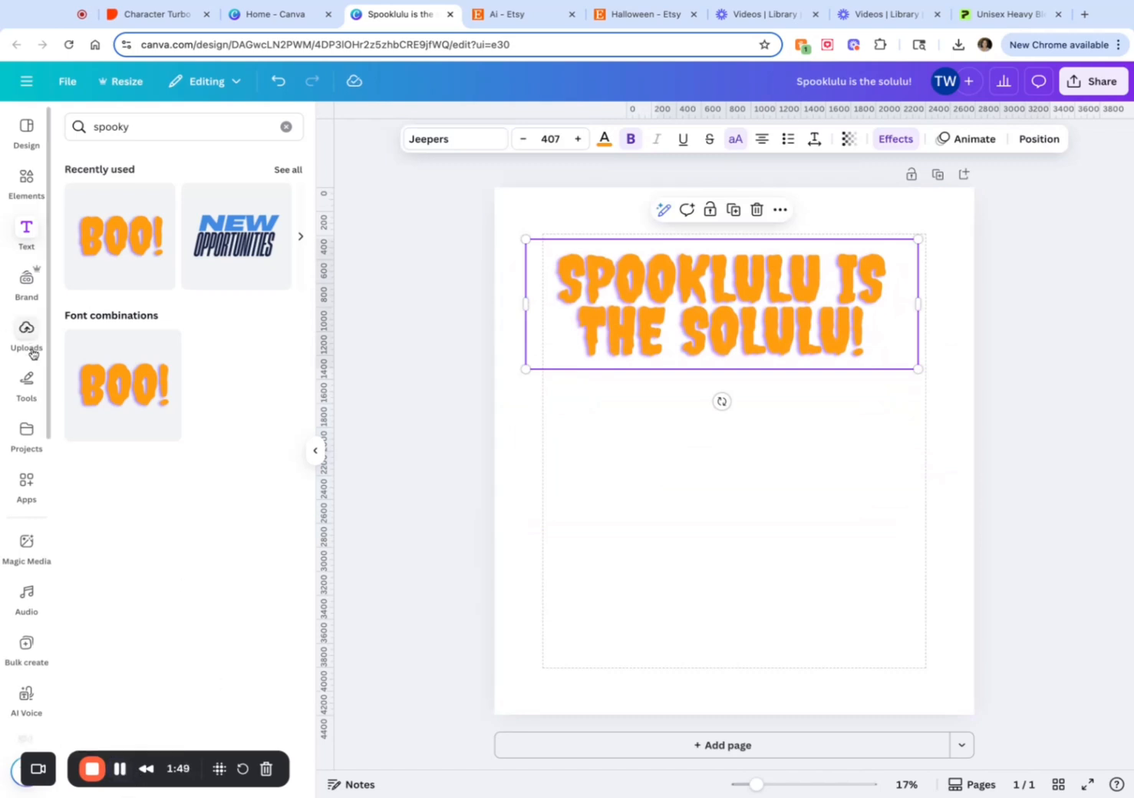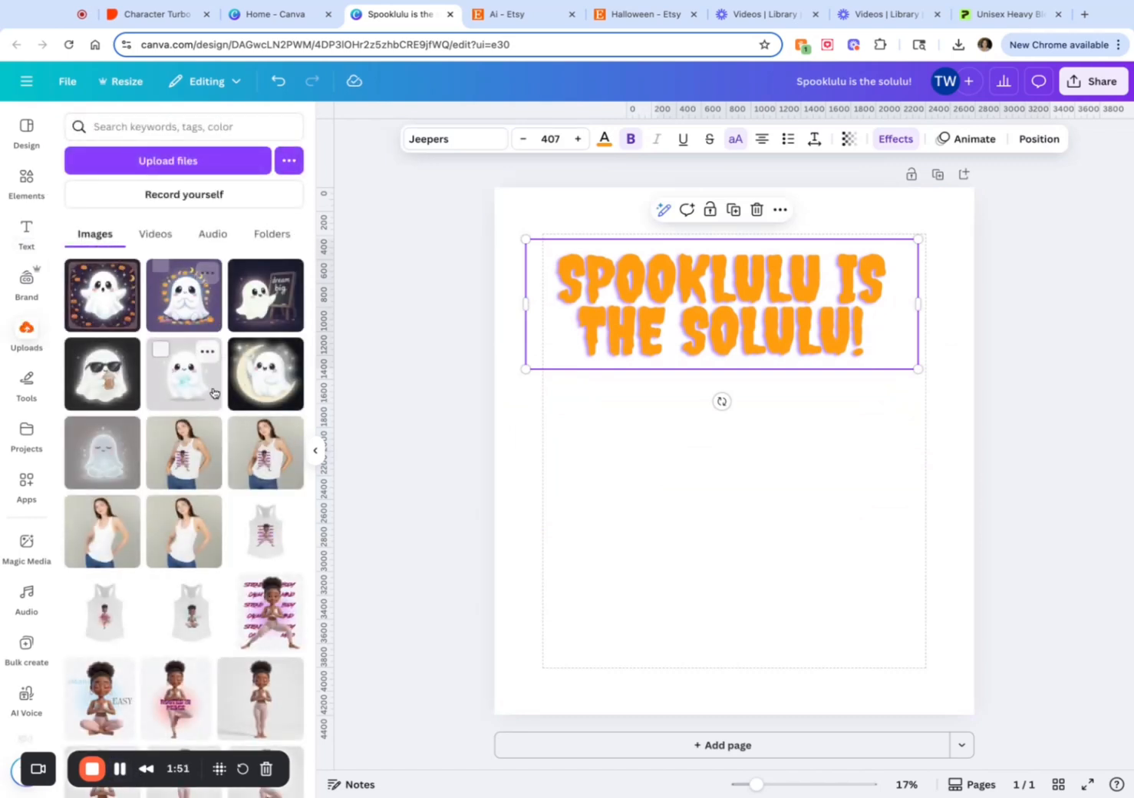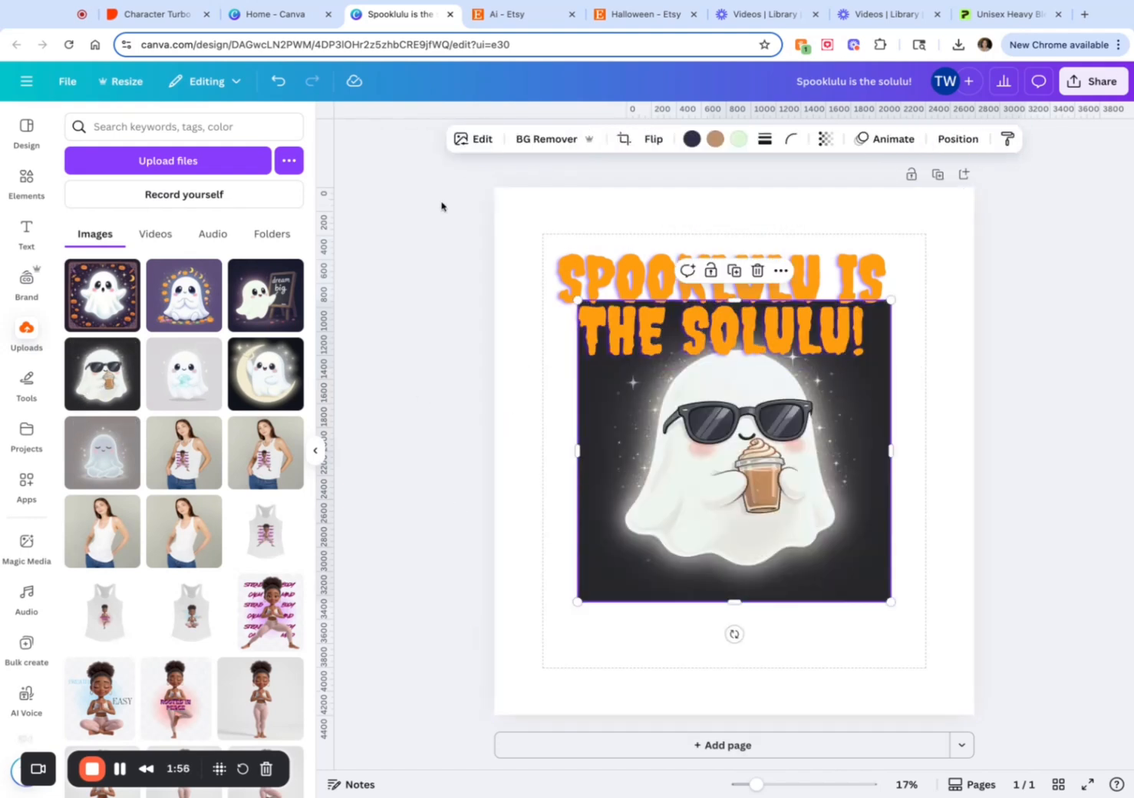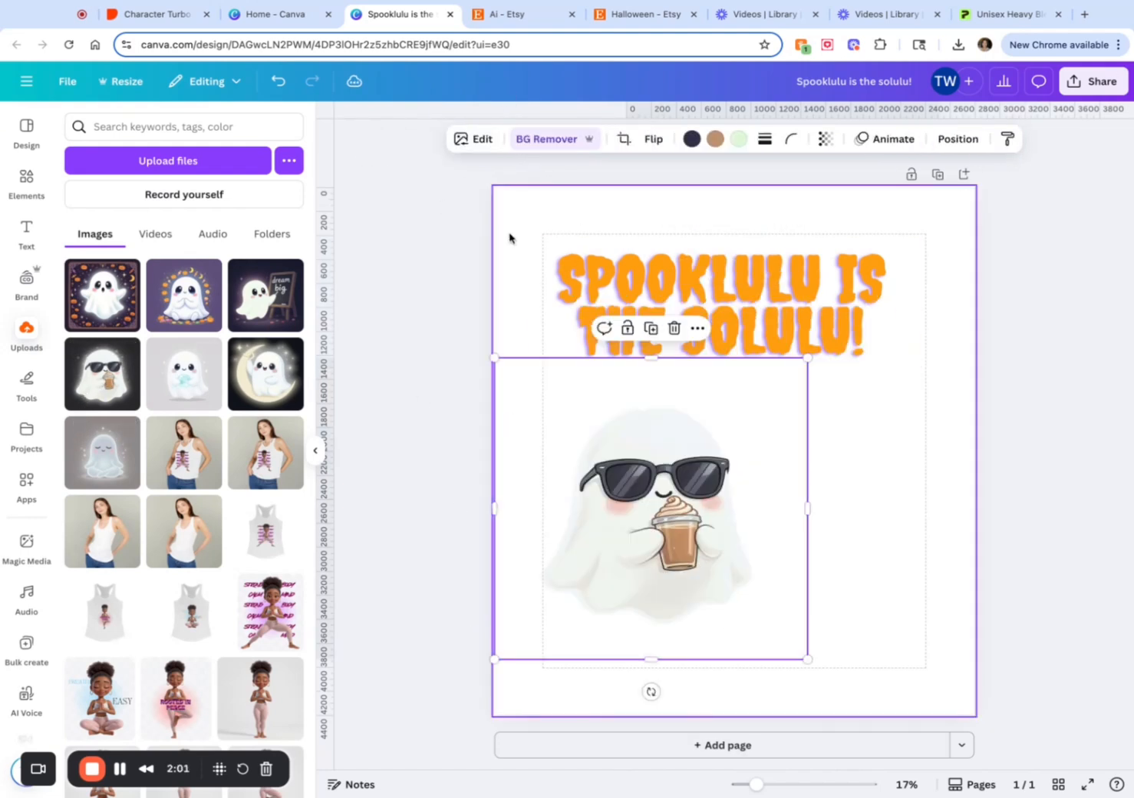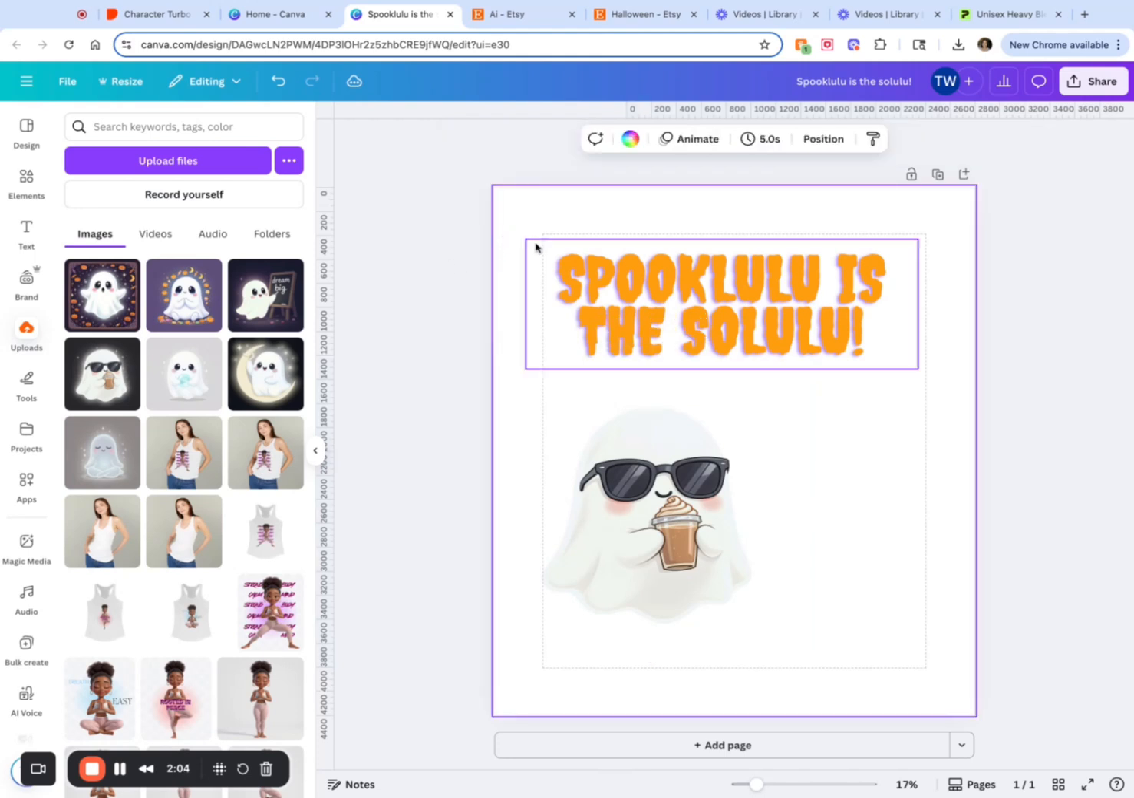Then I'm going to go and get my images. And we're going to try this one. We're going to remove the background. We're going to change this background because I believe I want the shirt to be black.